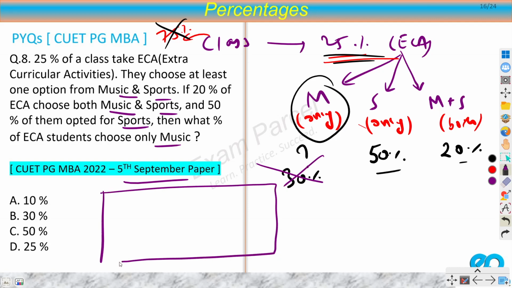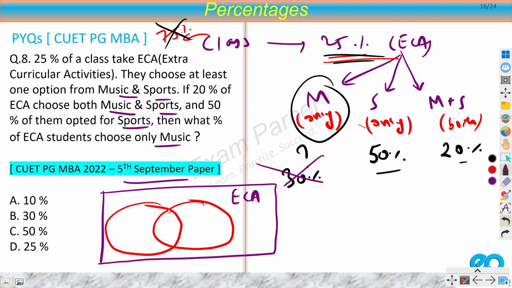So let's say I have the full set of ECA. We have all the ECA students here and we will make two circles. This circle is for music, this circle is for sports. Now 20% take both, so this will denote both, right? This is the common part, this one. So 20% is this one, 20%. The sports only is 50%. So this sports only is this one.